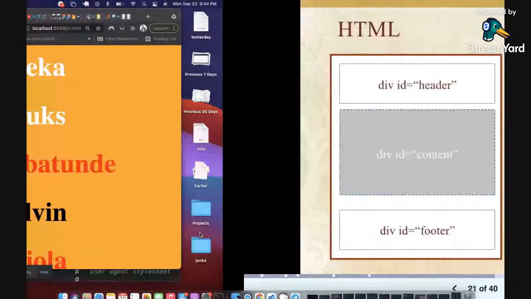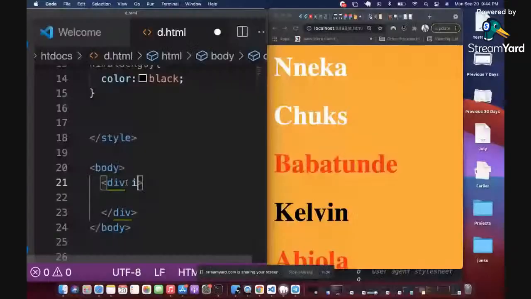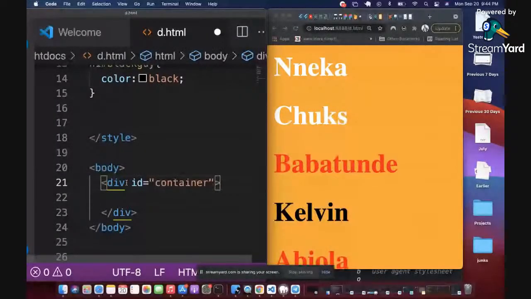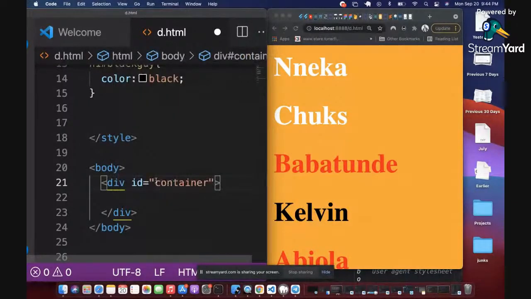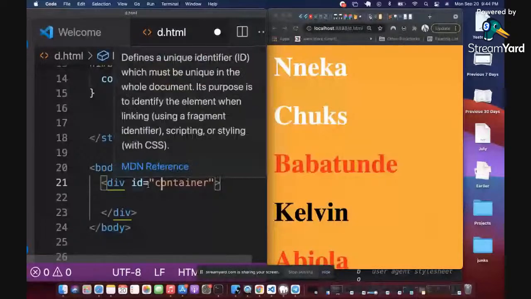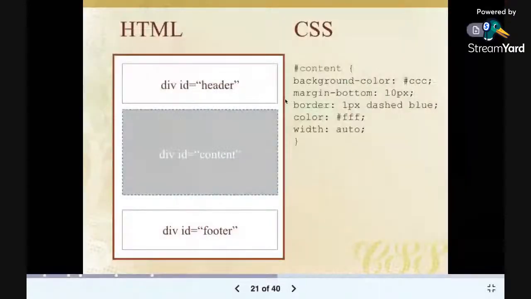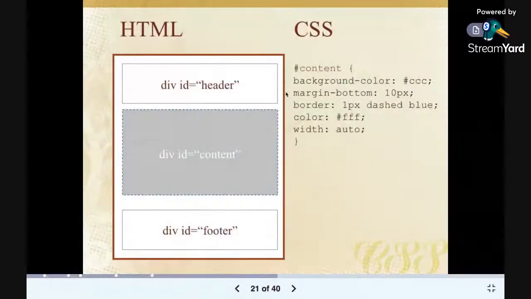So let me lay that out in HTML. I'm going to define this main div, right? And I'm going to give it an ID, calling it the container. Don't forget that your ID can be any name, your class can be any name, right? You can give it any name you want. So I'm going to call this div right here, the one with the thick red line, I'm giving it a name, the ID container. Are you guys following me?